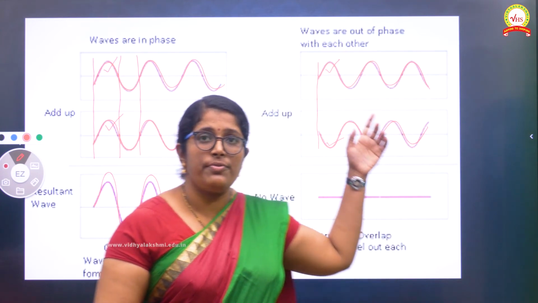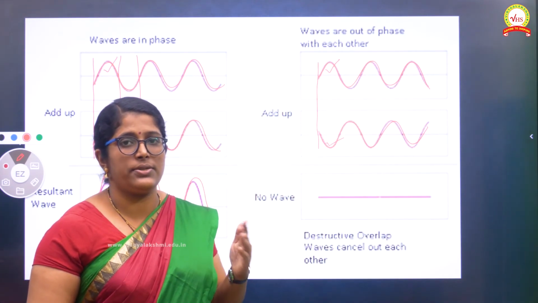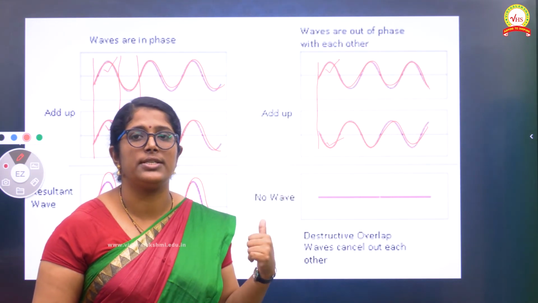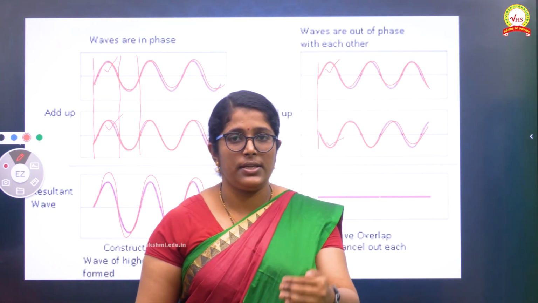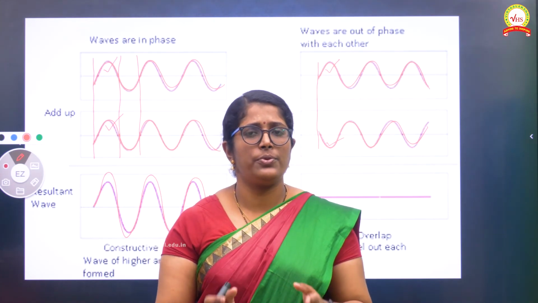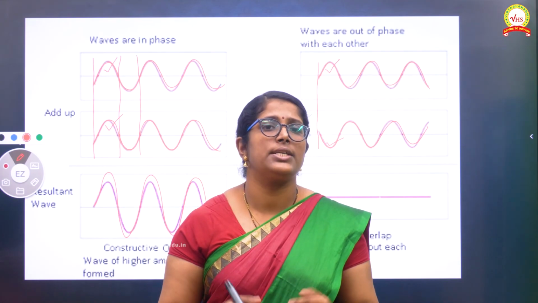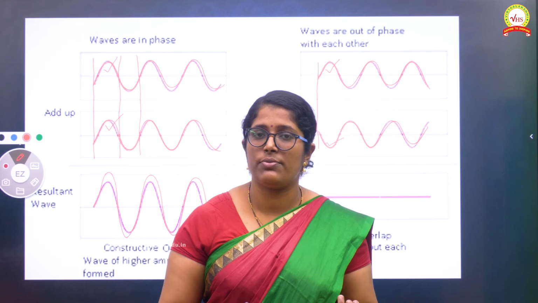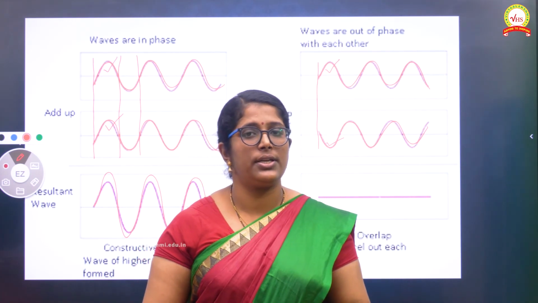The crest of one wave is combining with the trough of another wave, so positive and negative, and the resultant will be zero. That is called destructive. These are the types of overlaps, and in further classes we will be studying interference. Same thing: the phenomenon of superposition of waves is otherwise known as interference. Interference is also of two types, constructive interference and destructive interference. We will be discussing that in the upcoming class.